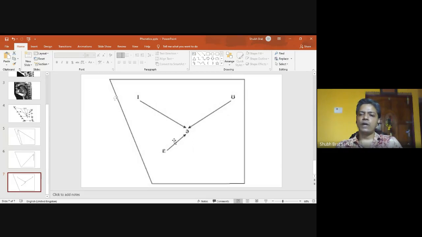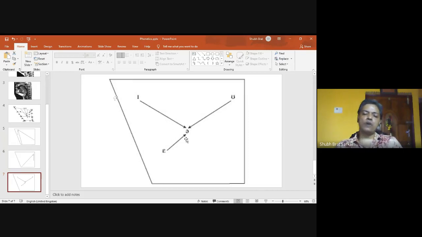In case of ua, however, we have the rounding of the lips in the initial position, and then the lips gradually become neutral to produce ua. So according to the position of the lips, we can classify different types of diphthongs.